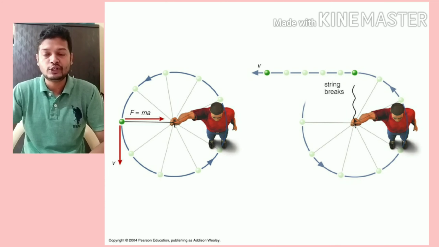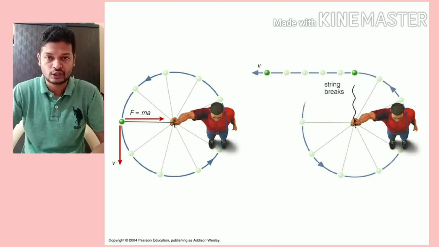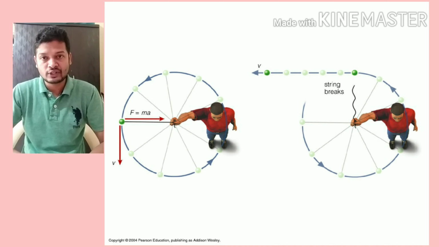And third is inertia of direction. If an object is moving in a certain direction, it tries to keep moving in that direction, or if it is moving in a straight line, it tries to keep moving in a straight line. It does not tend to change direction.